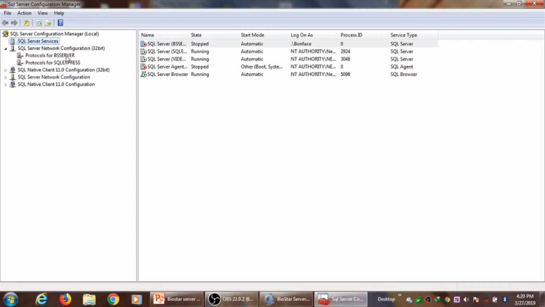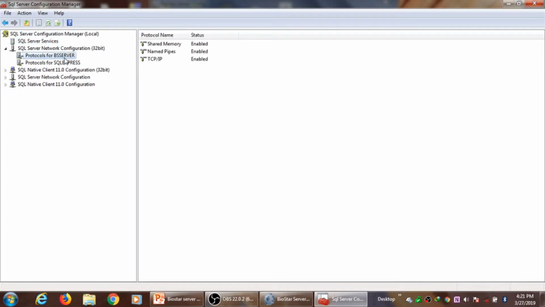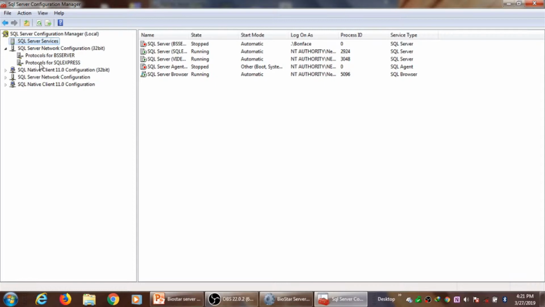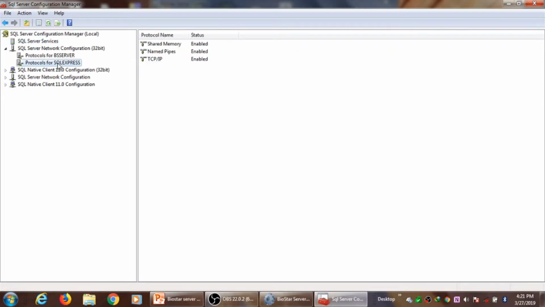This is an instance that I created during the first installation of the SQL Server so as to connect my Biostar server to this database, so as to create my database under this instance. And now this one has refused, so rather it's not starting, and therefore I'm going to try to use a new instance that I've just installed.